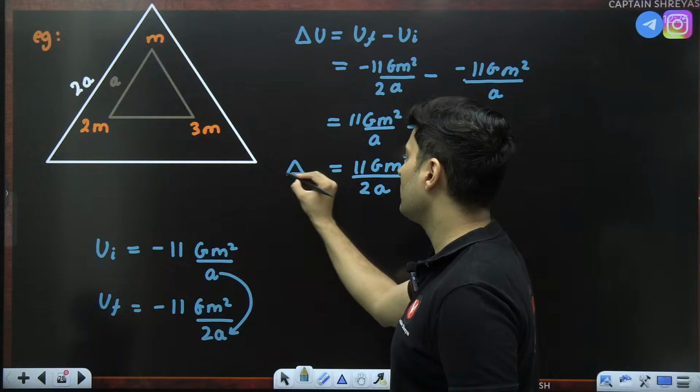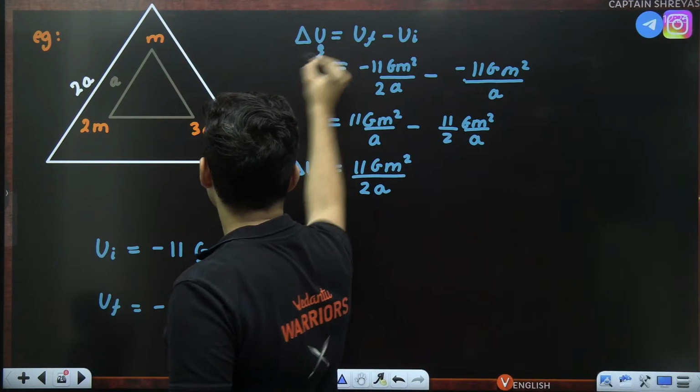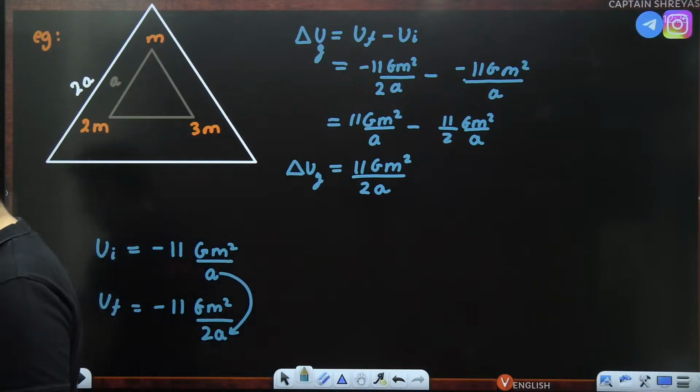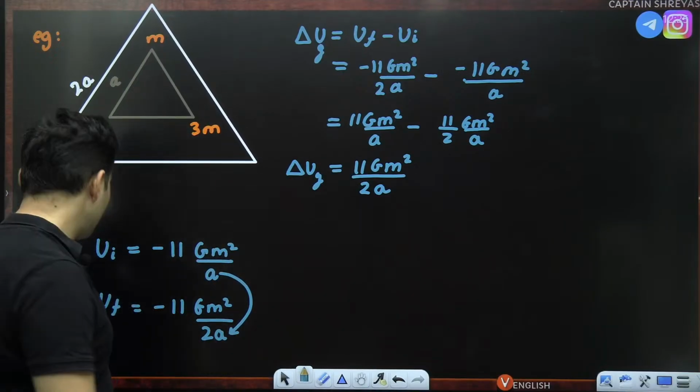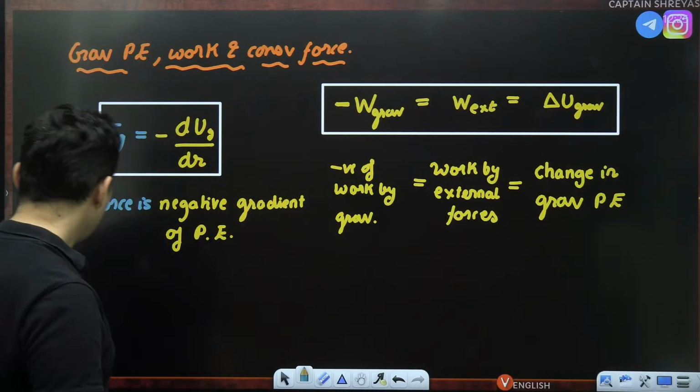So that is your change in the gravitational potential energy. Perfect. We got the change. We can find the work, etc. by this formula.